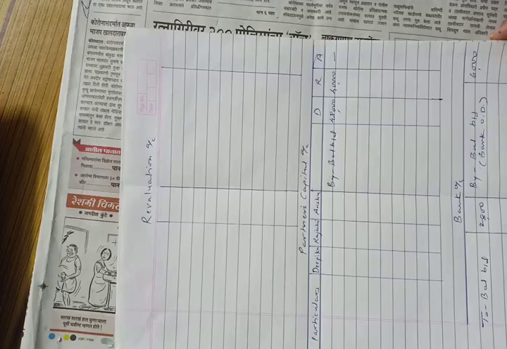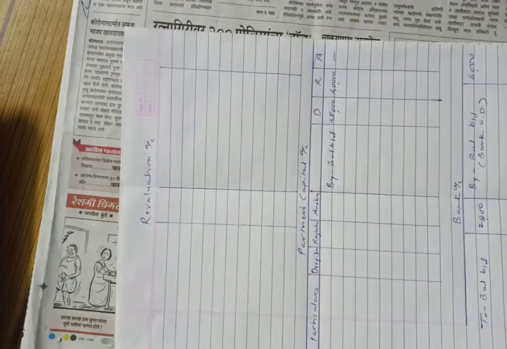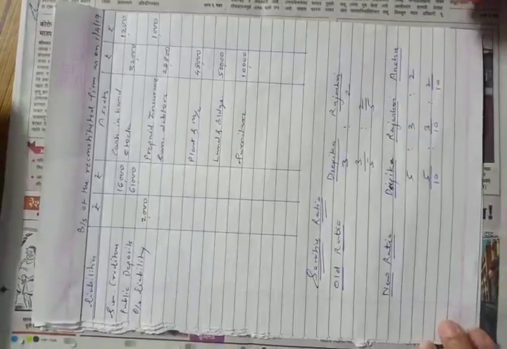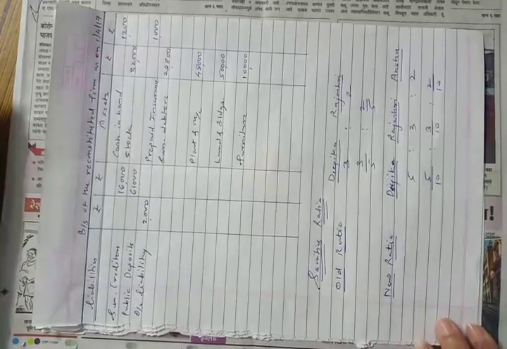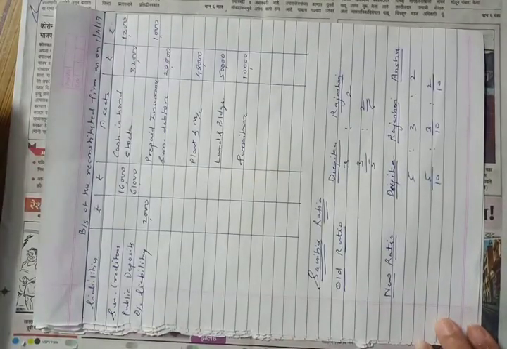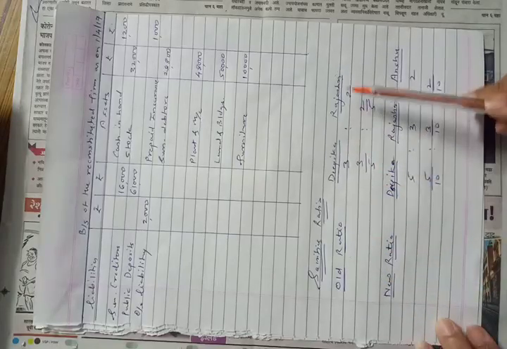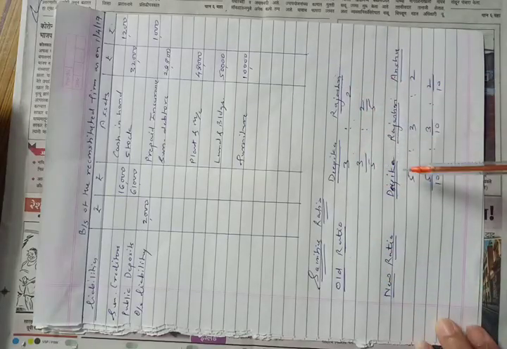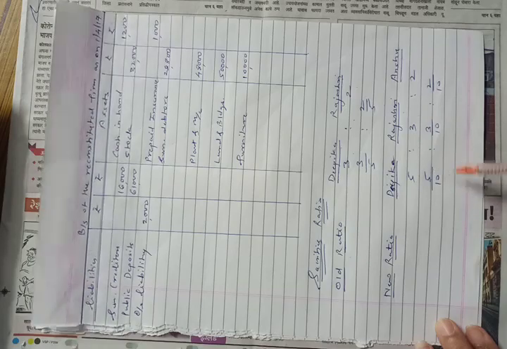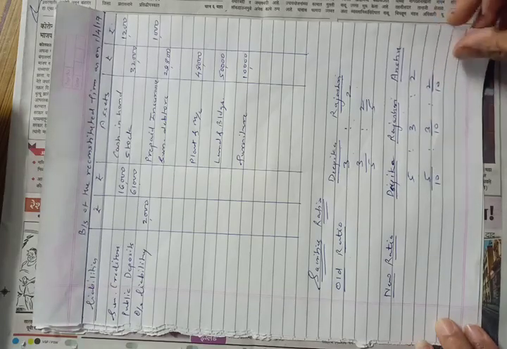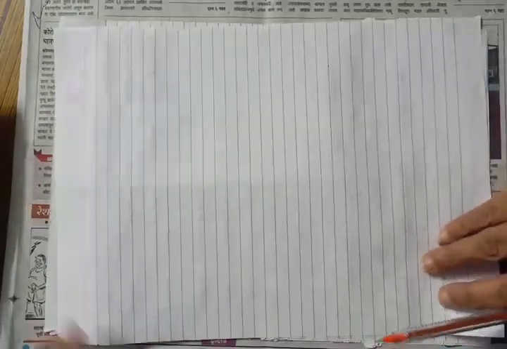Before starting the adjustments, let us calculate the sacrifice ratio, as the old ratio and new ratio are given in the problem. Old ratio of Deepika and Rajashri 3:2, that is 3/5 and 2/5. New ratio Deepika, Rajashri and Anshu 5:3:2, that is 5/10, 3/10 and 2/10. Now we will calculate the sacrifice ratio.